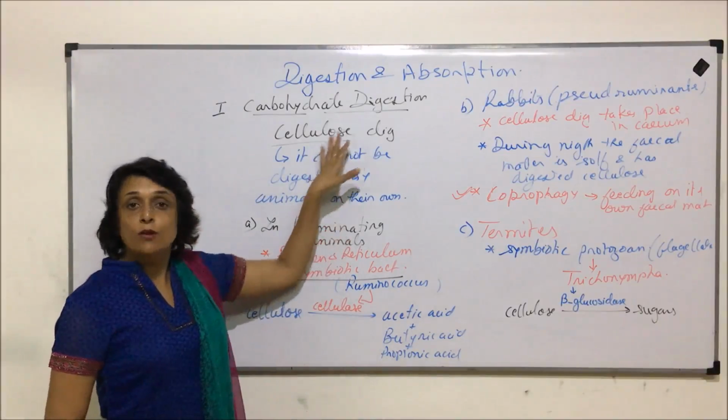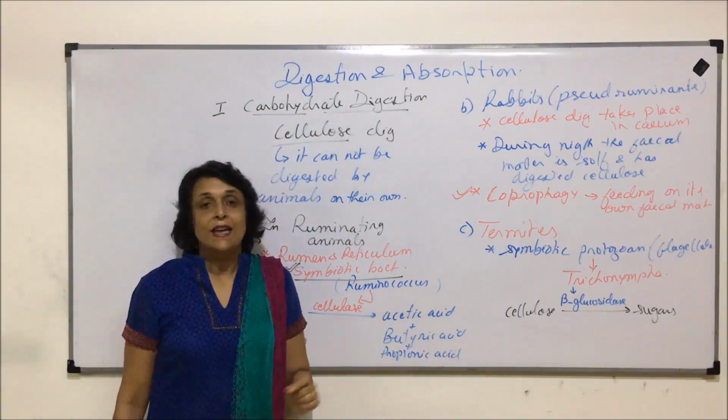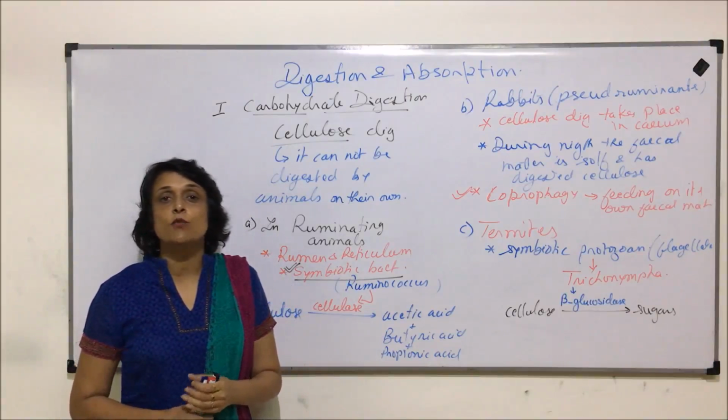So with this cellulose digestion, carbohydrate digestion is complete. Now the next substance which gets digested would be protein.